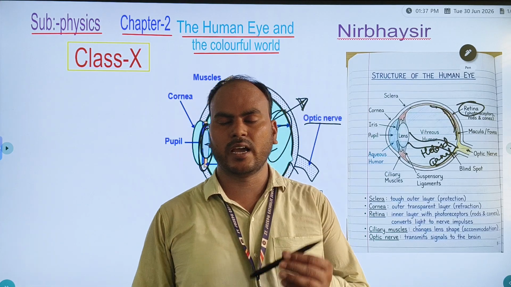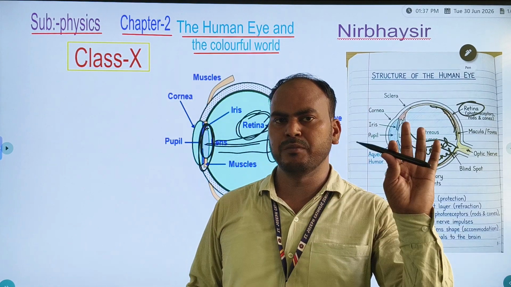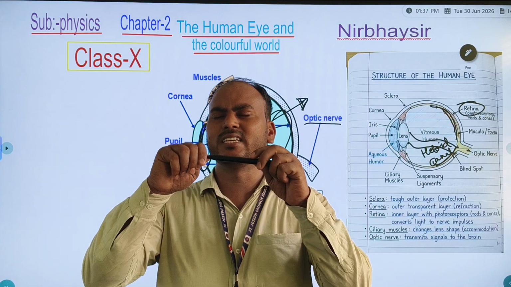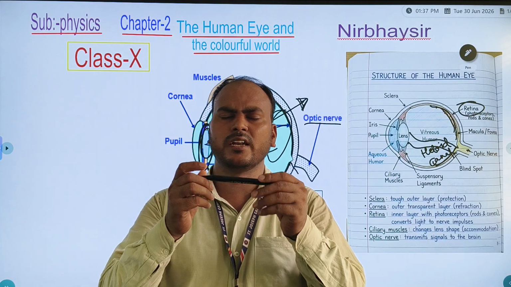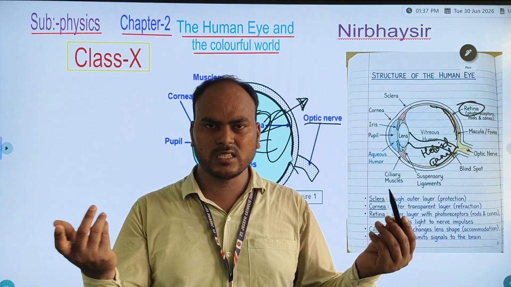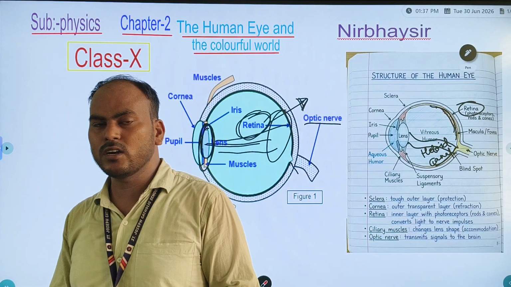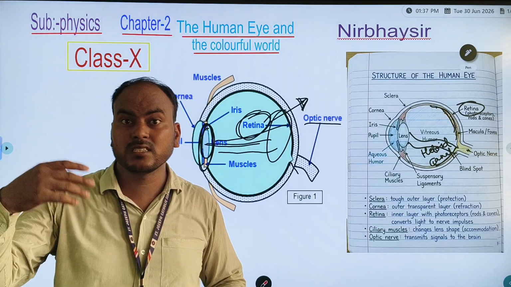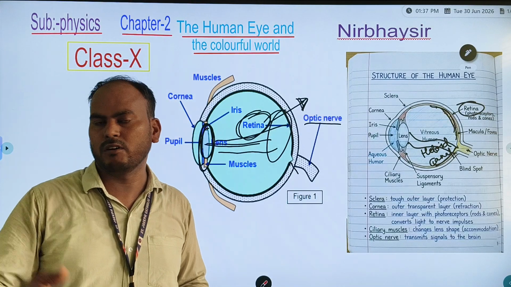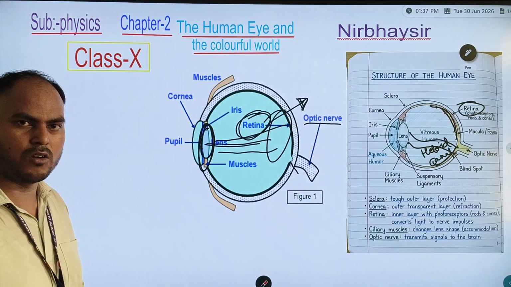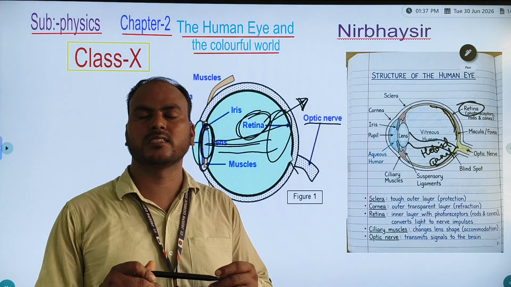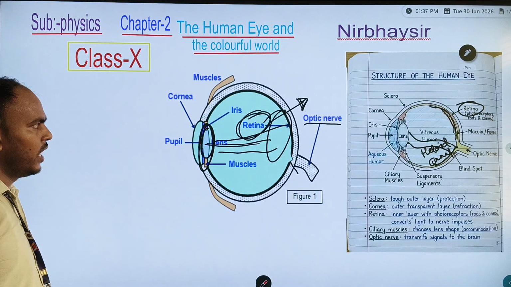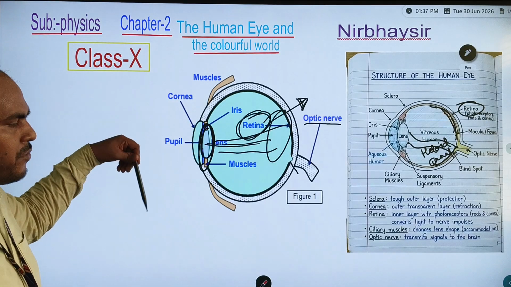Suppose for a minute I don't have eyes and I am touching this. What will I think, is this a pen or a pencil? It could be anything. So we cannot see what this is, but we can create an image in our mind. I can guess this is a pen or this is a pencil. Yes or no?